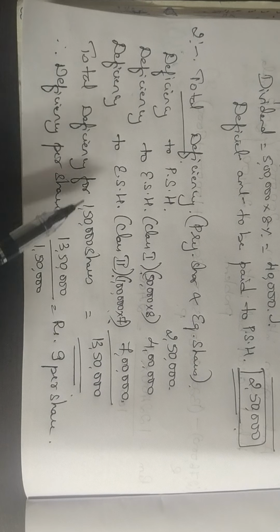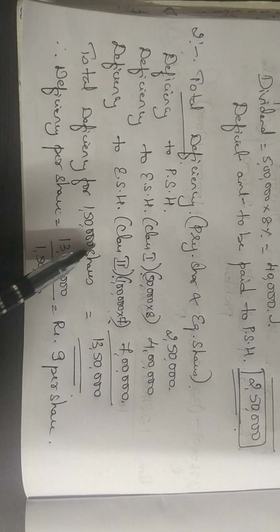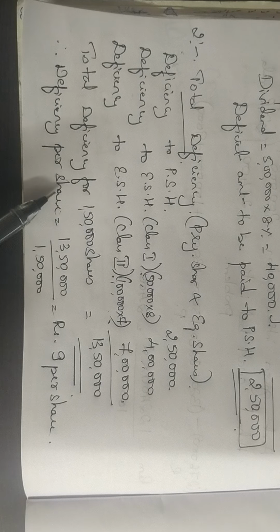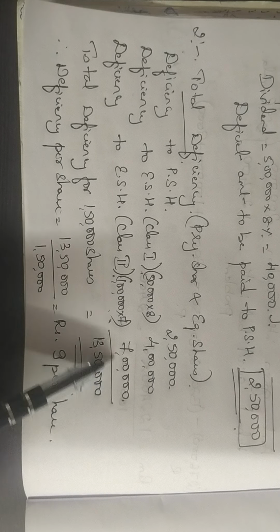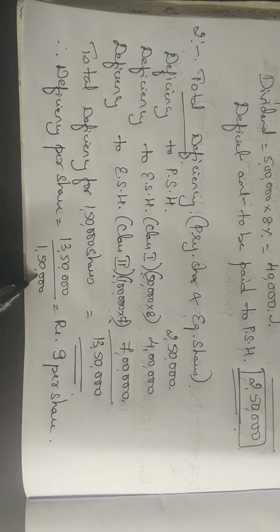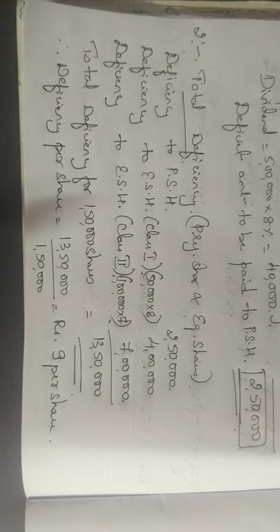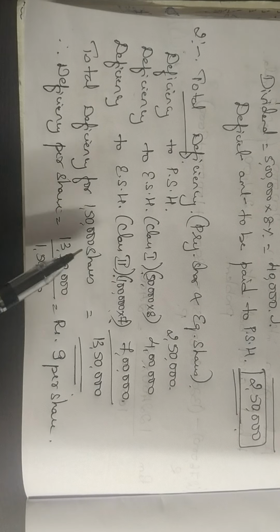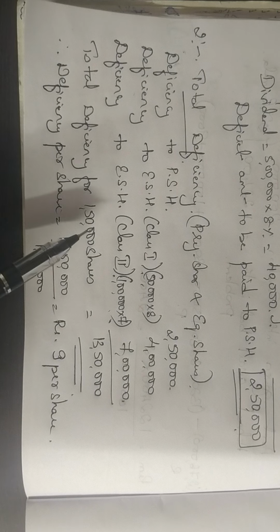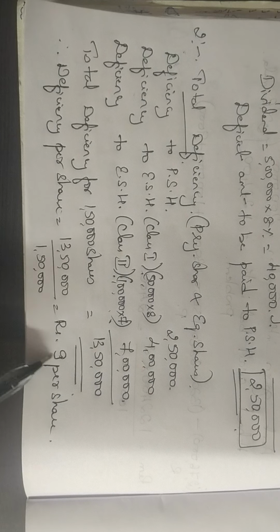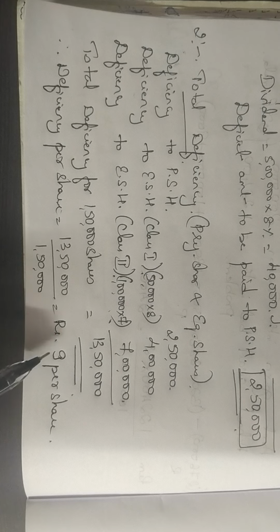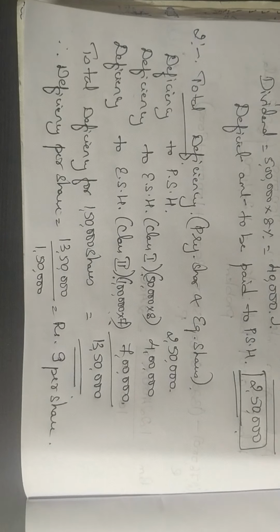So after calculating the total deficiency for 1,50,000 shares, you have to find out how much is it for per share. How will you do for per share? Total value 13,50,000 divided by number of shares 1,50,000. So it is 9 rupees per share is the deficiency. Okay, 13,50,000 is for 1,50,000 shares. Therefore, for one share, the equity shareholders should pay 9 rupees. Now, having 9 rupees, we have to do the further calculation.